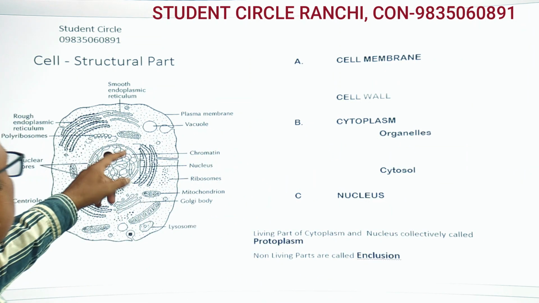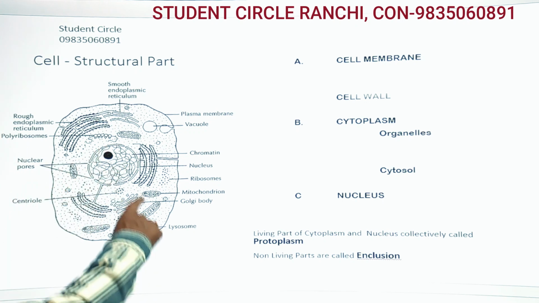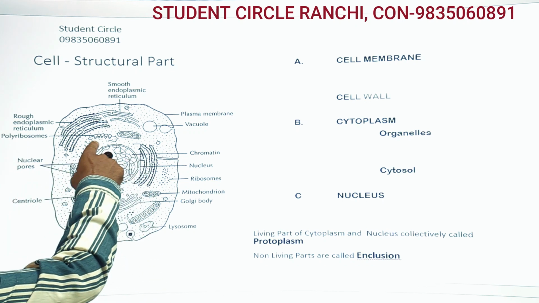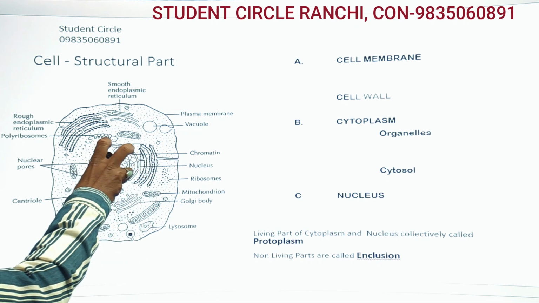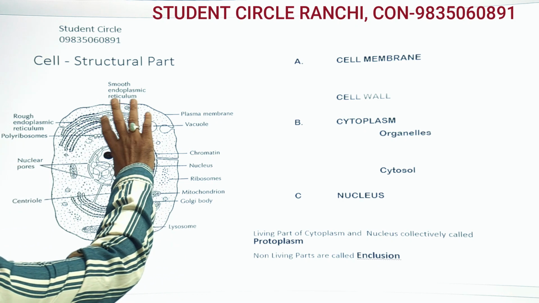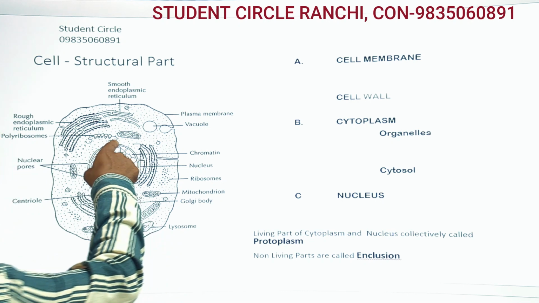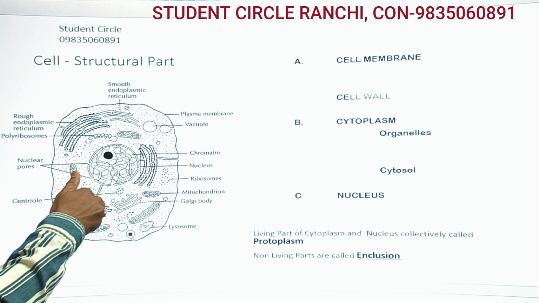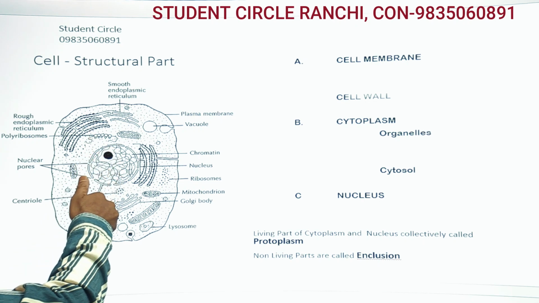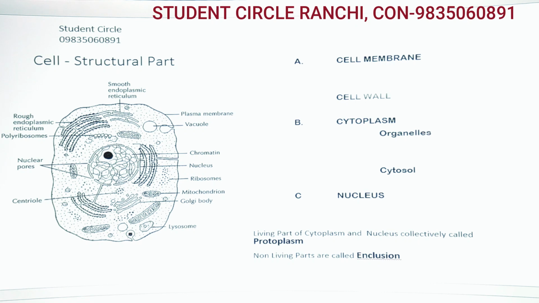Now come to the central portion. It is nucleus. Nucleus is enclosed by a nucleus membrane that separates it from the rest of the cytosol. It has some pores called nuclear pores that allow fluid and ribosomes to go outside and enter inside the nucleus.